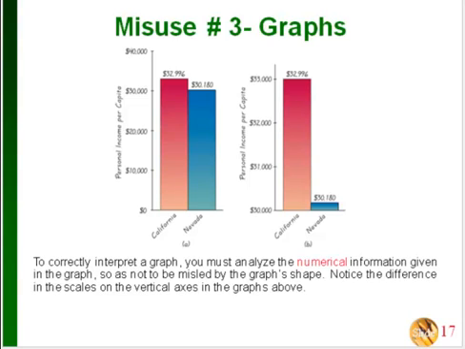This is another very common misuse of statistics, and this is misleading graphs. For example, in this one on the left, notice that it starts down here at 0 for the vertical axis, and you can see the two values here pretty easily. This one on the right starts at 30,000, and notice how different it makes the two values look. It makes the Nevada value look so much smaller than the California value when it really isn't. So in this case, the one on the right is misleading, the one on the left is not.